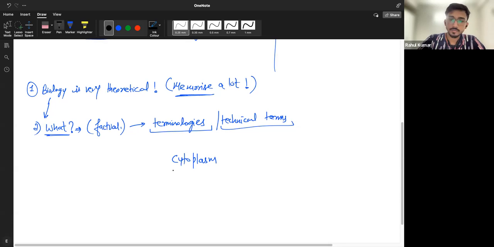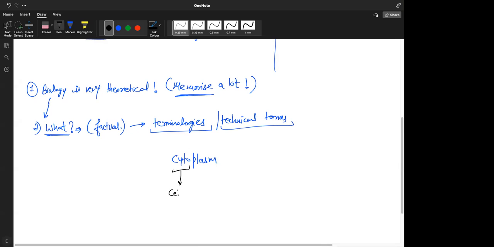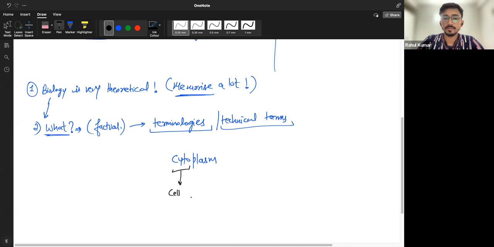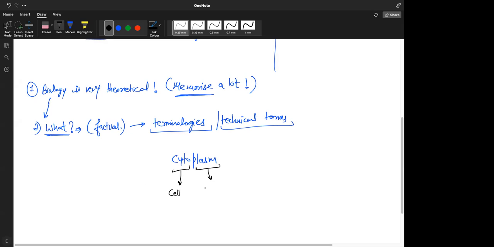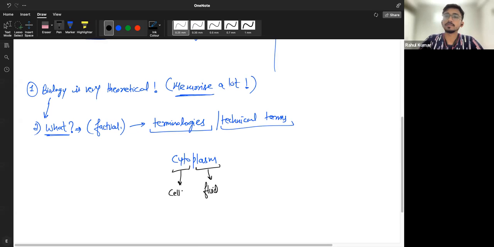Right, perfect. So you know what the word cyto means in biology? Cell. Yes, cell. Wherever this term comes, cyto, it means cell. And you know what plasm means scientifically? No, sir. It means fluid, right? So if you know these two terms, can you define cytoplasm now?